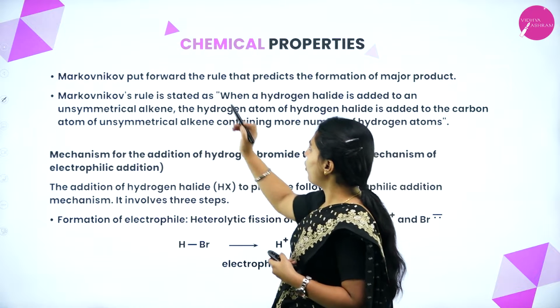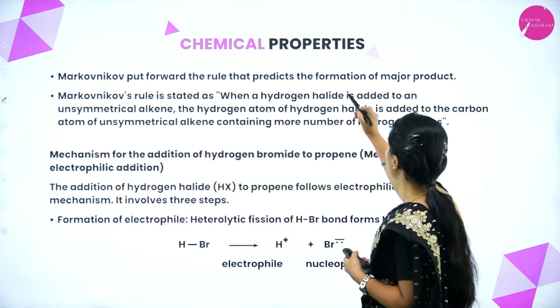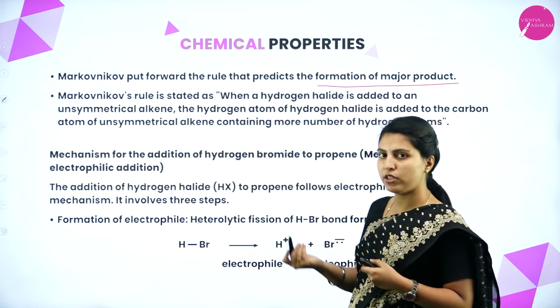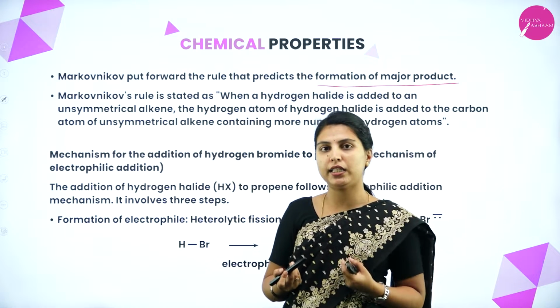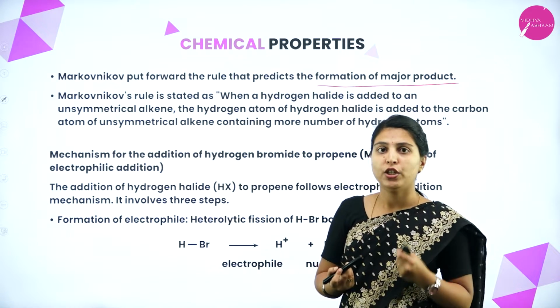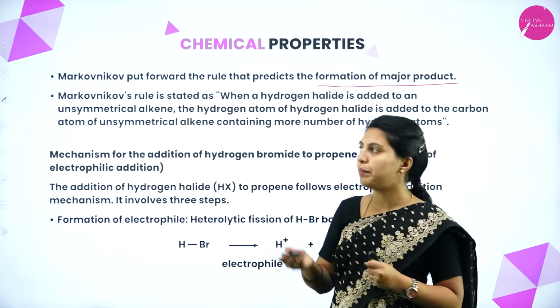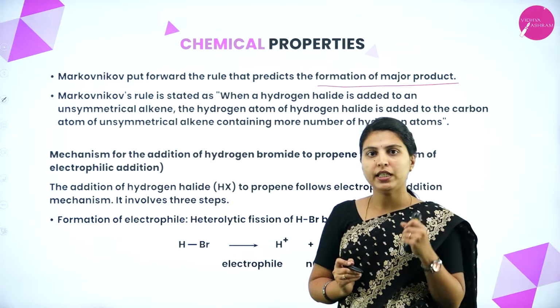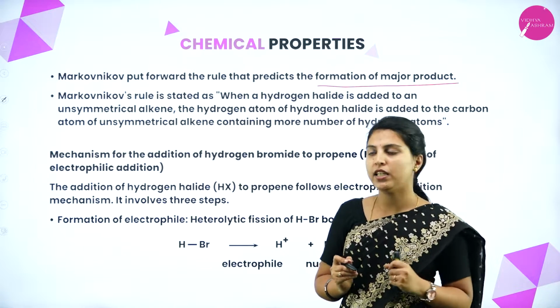Markovnikov put forward the rule that predicts the formation of the major product. When a hydrogen halide is added to an unsymmetrical alkene, two products will form. To find out which is the major product, the Markovnikov rule is used.